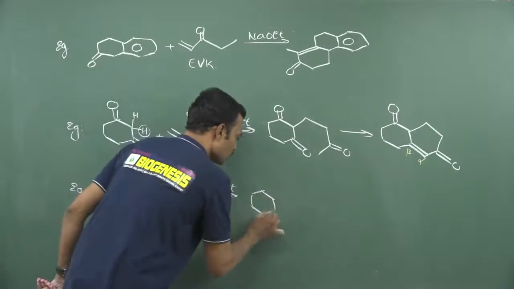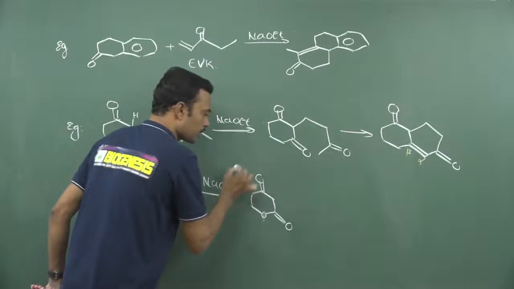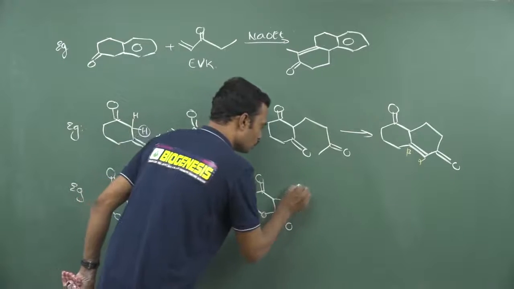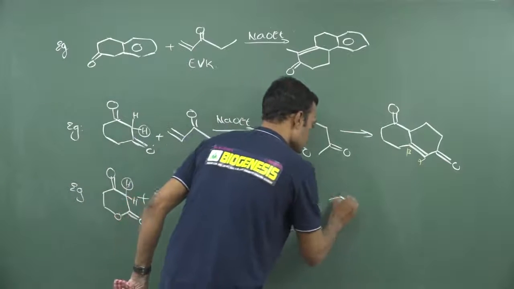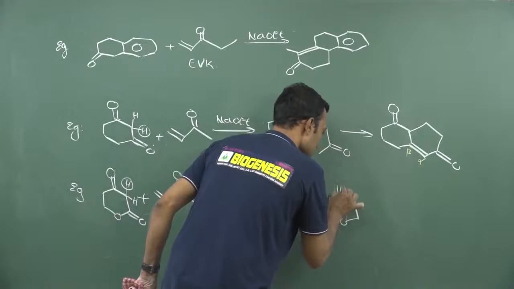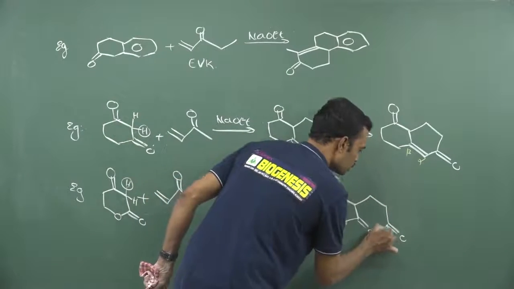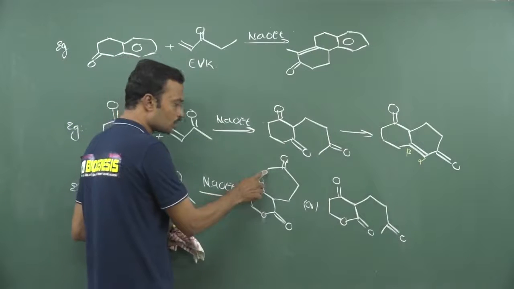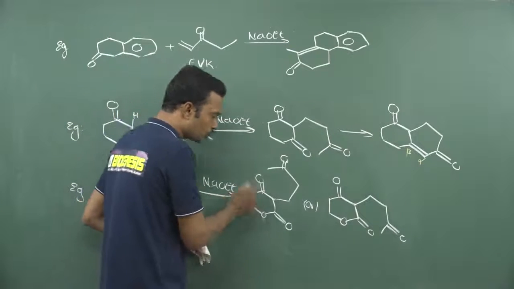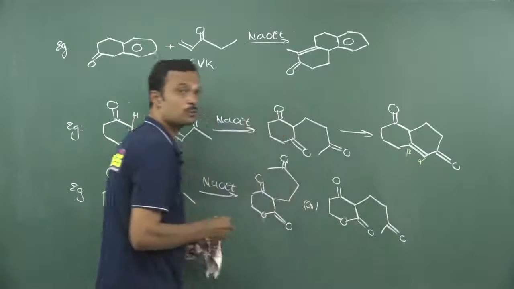Now see, you will get two possibilities here. This is oxygen and this is carbonyl, two possibilities. 1, 2, 3, 4, this is the first one, and one more you may expect like this. So you need to say whether it exists or not. See, this is 1, 2, 3 and this is 4, like that one more possibility. Meaning I would like to write this CH3 towards the carbonyl of the ketone, or I would like to write this CH3 towards the carbonyl of the ester. So which is preferred?